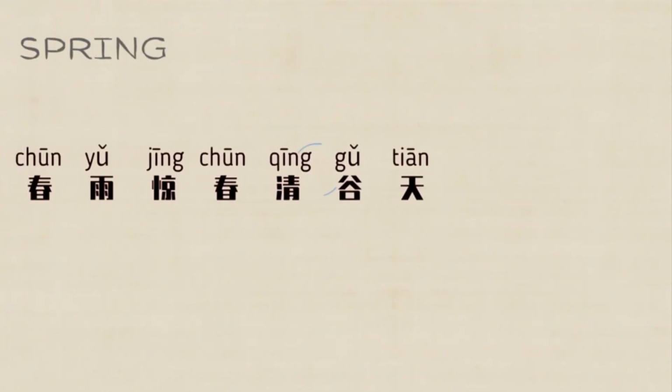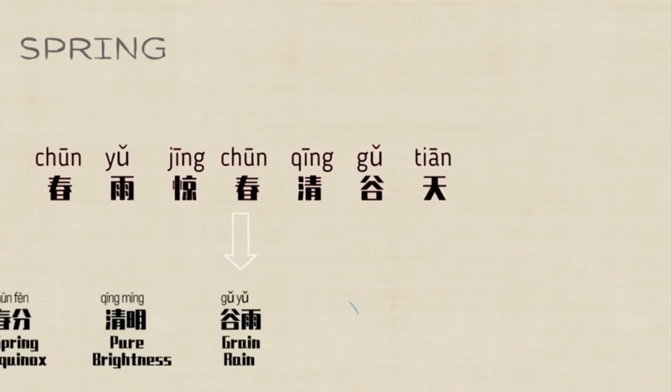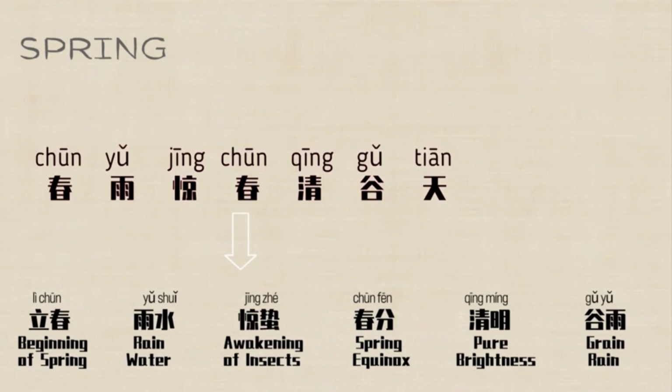First, let's go into spring. 春雨惊春清谷天. This sentence contains 6 terms. 立春 beginning of spring, 雨水 rain water, 惊蛰 awakening of insects, 春分 spring equinox, 清明 pure brightness, 谷雨 green rain.